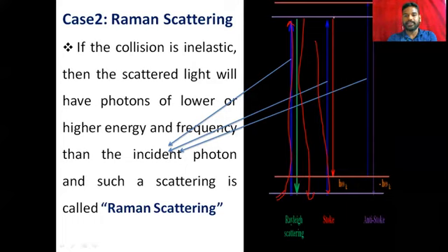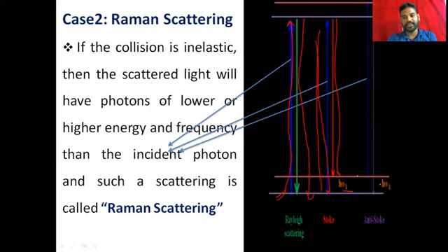But what happens? It does not come back to the same ground state. It comes back to a virtual higher energy state, a higher energy state above the ground state. Here it excited from here to here, so it comes back to the next higher energy state.